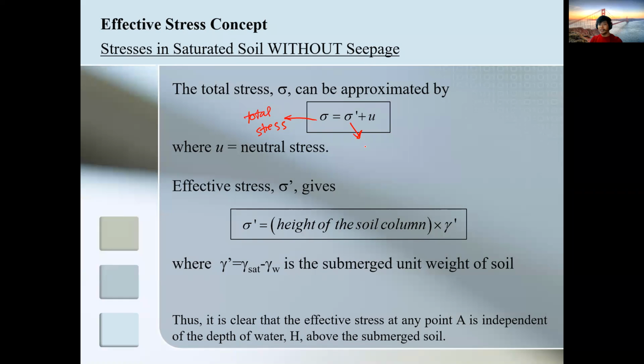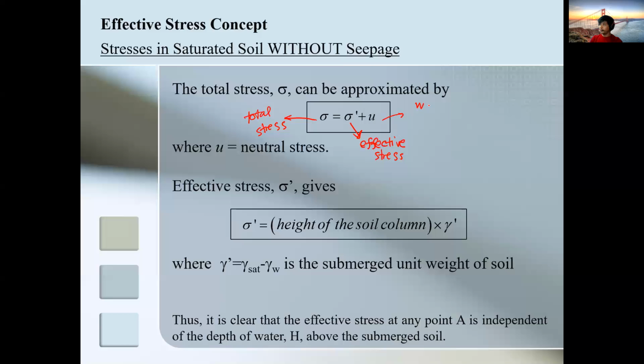Any prime on the parameters in geotech always refers to effective stress, effective unit weight. Basta effective siya, meaning it's concentrating on the soil solids, or your soil particles. So effective stress. This small letter u is the water stress.